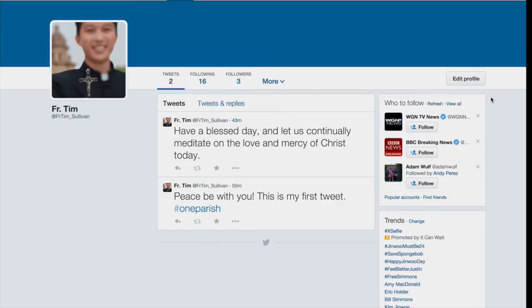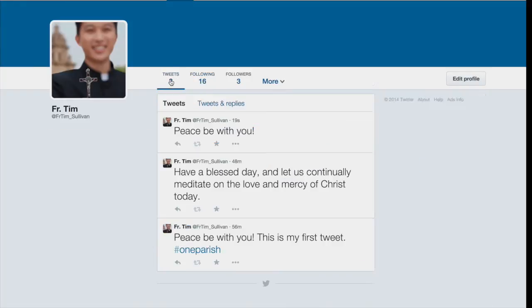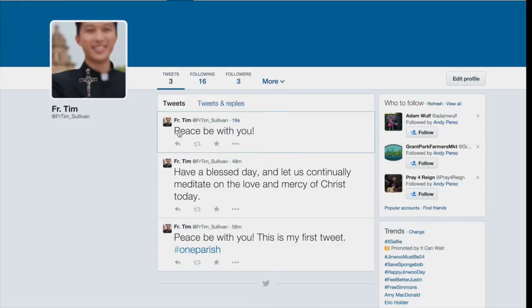I'm going to switch screens now and show you twitter.com. This space is where you see all of the tweets from our example profile, Father Tim. Father Tim, if we refresh his tweets here, now shows the tweet that we put in via the OneParish system.